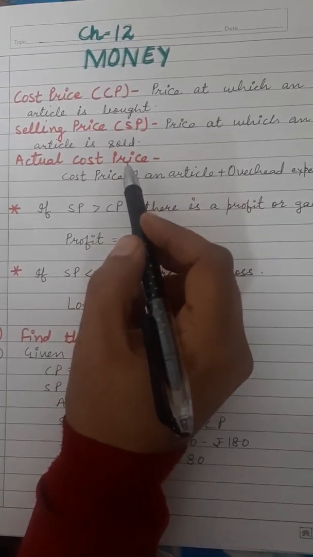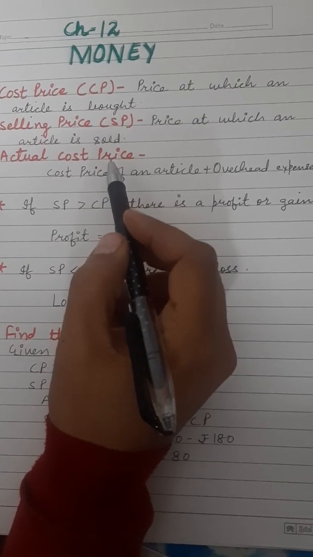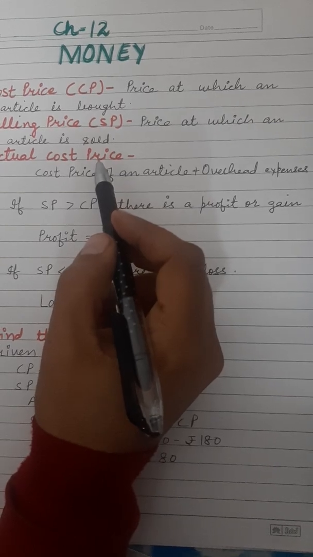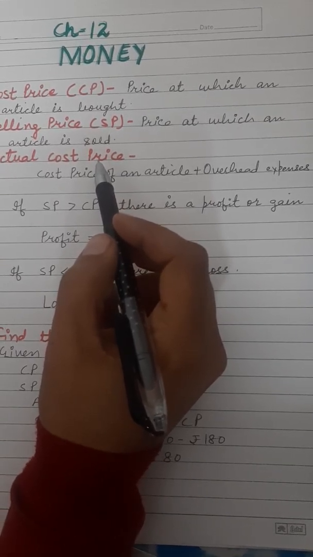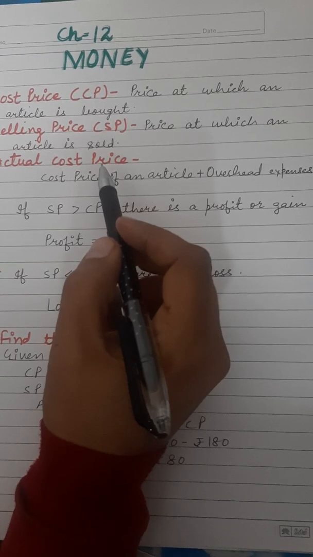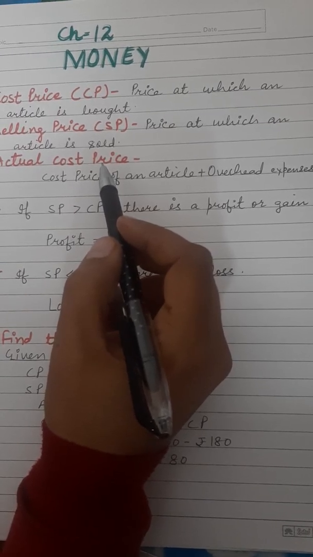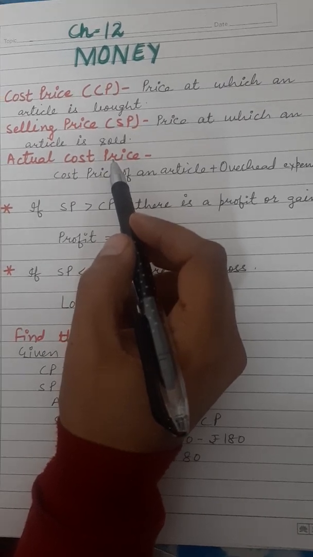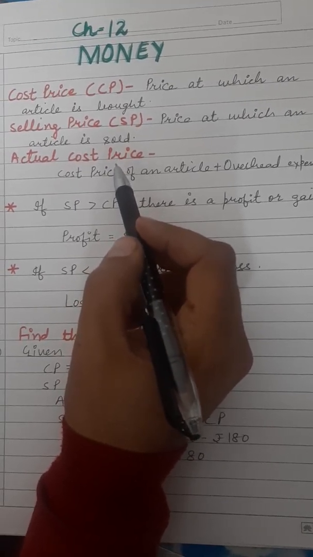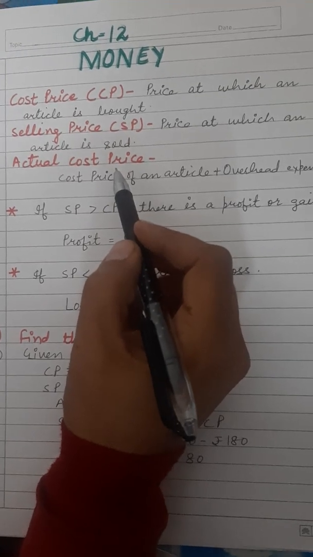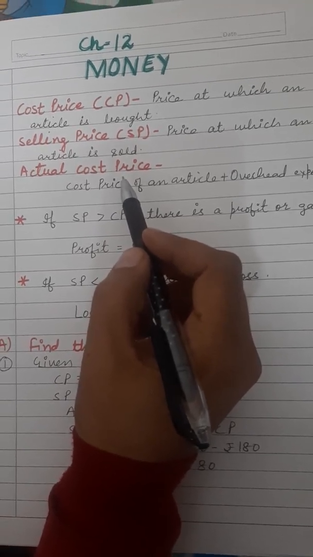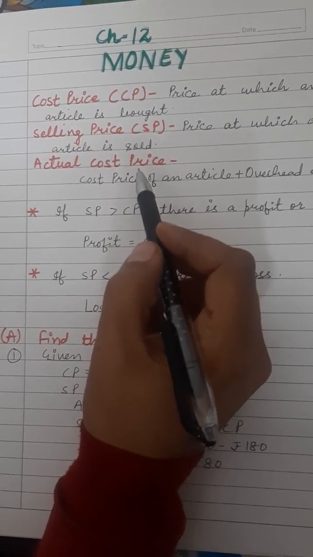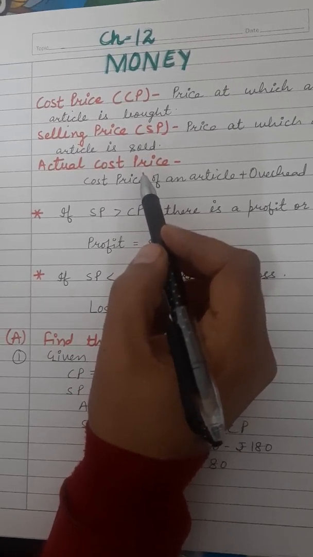See, sometimes we buy things and we pay some additional expenses. Suppose I have bought one fridge from a showroom, but I paid transport charges of rupees 500, because the fridge I cannot carry with me. So for bringing that fridge from the showroom to my place, I paid 500 rupees. So what will be the actual cost price? The cost price which I paid in the showroom plus the transportation charges.